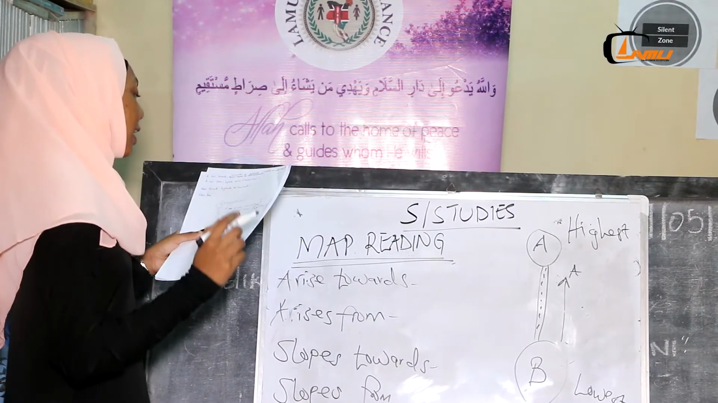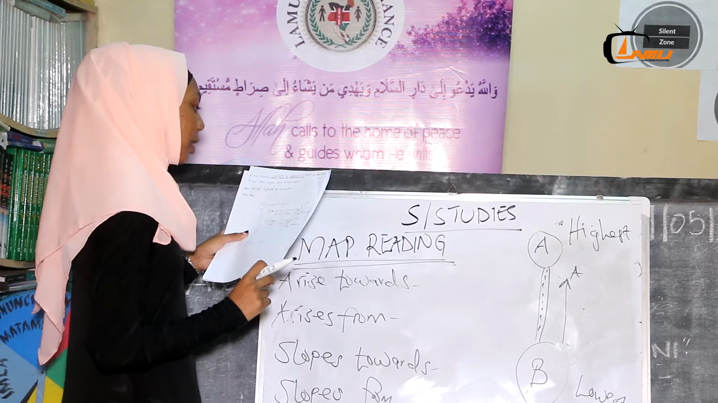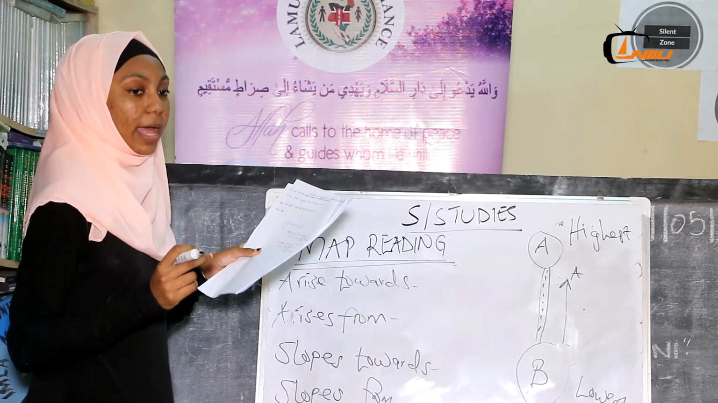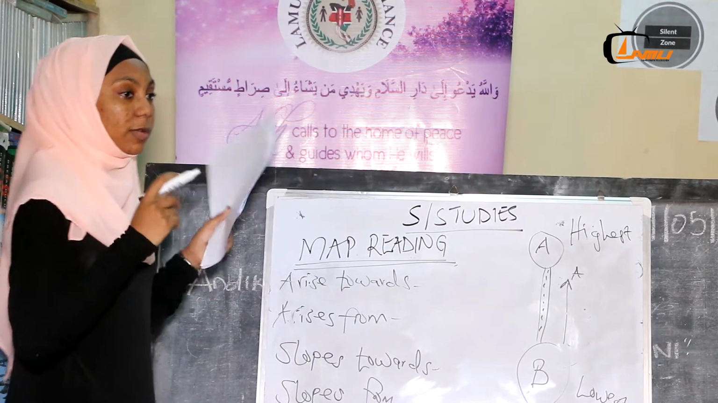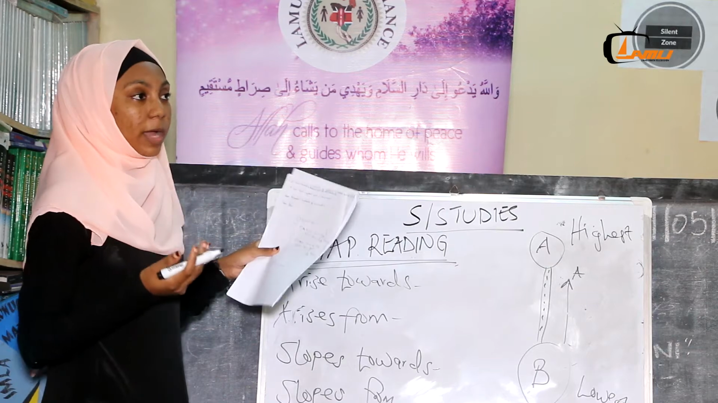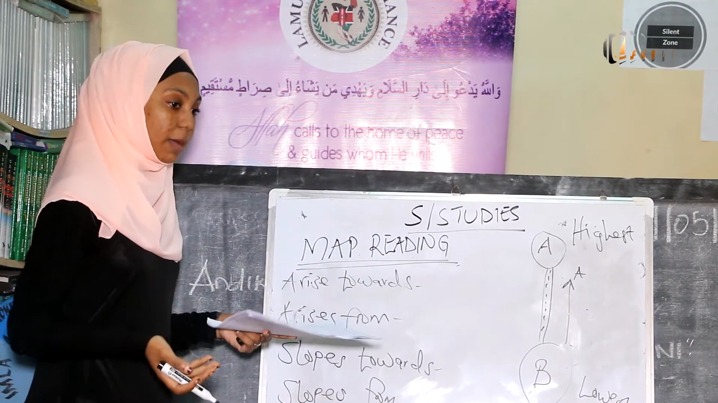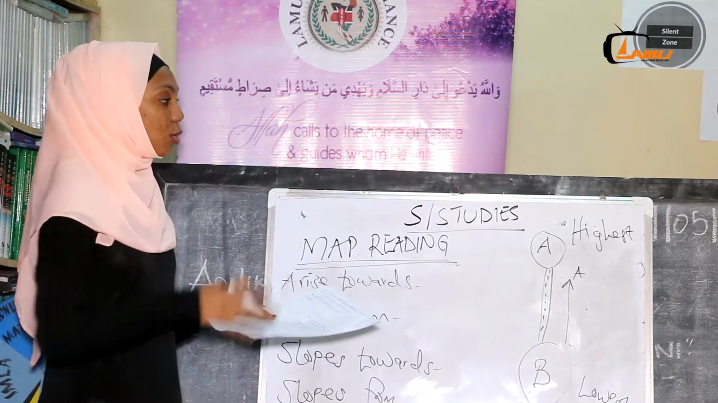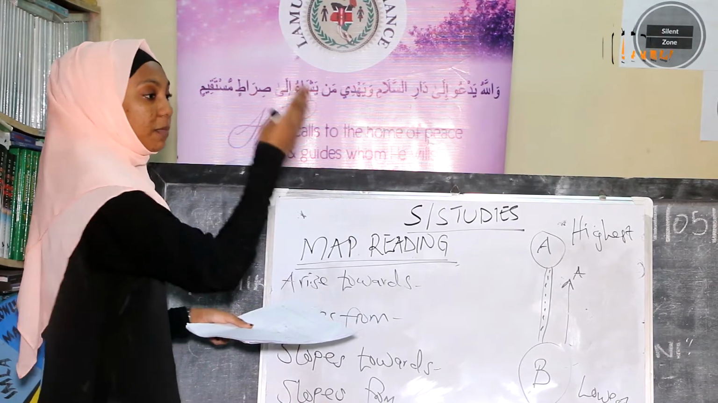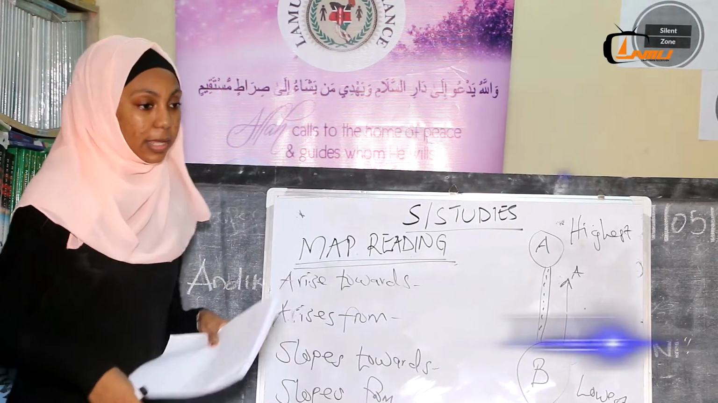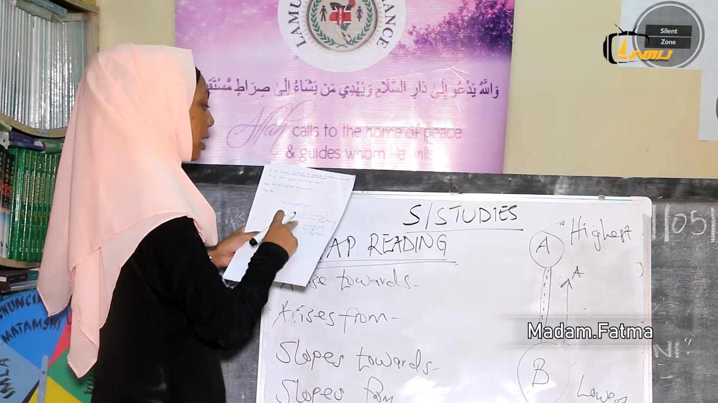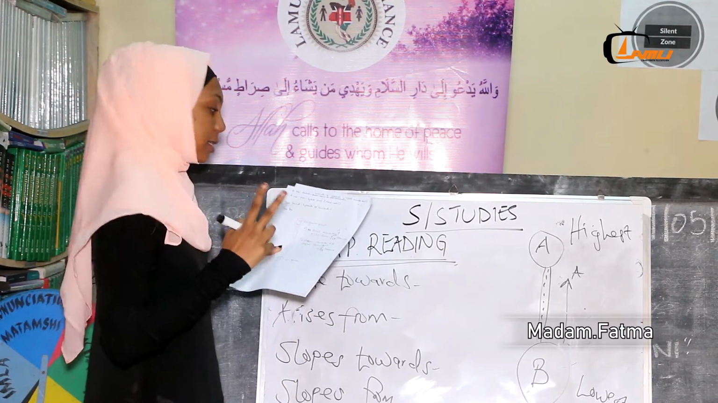Again, we have arises from. In Kiswahili tunasema kutoka, inatoka. When I say unatoka wapi, you'll tell me I'm from home to somewhere, maybe to the shop. So it's two answers. I'm from this area to this area. So that is arises from. You should have two answers.